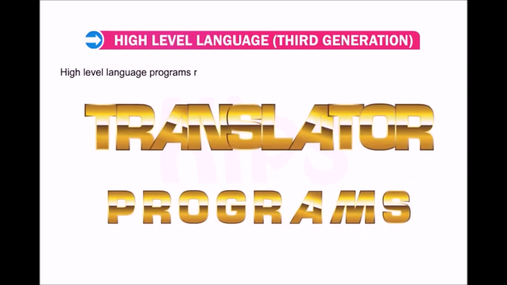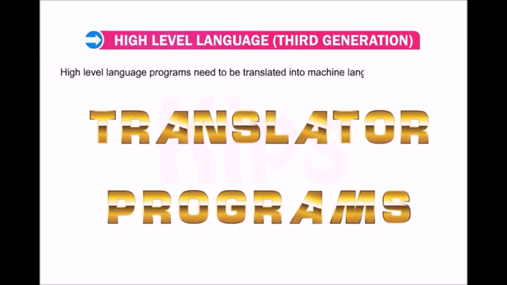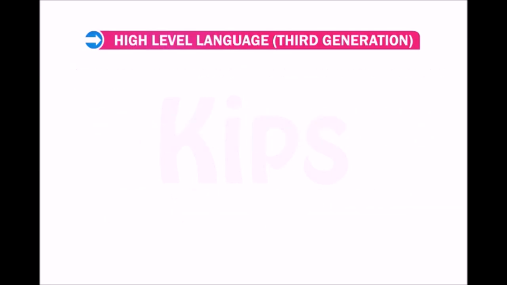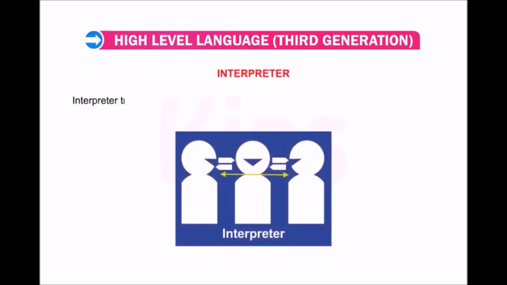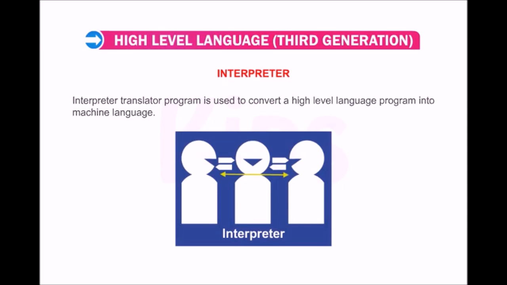High-level language programs need to be translated into machine language by using translator programs. There are two types of translator programs that are as follows. Interpreter. Translator program is used to convert a high-level language program into machine language.